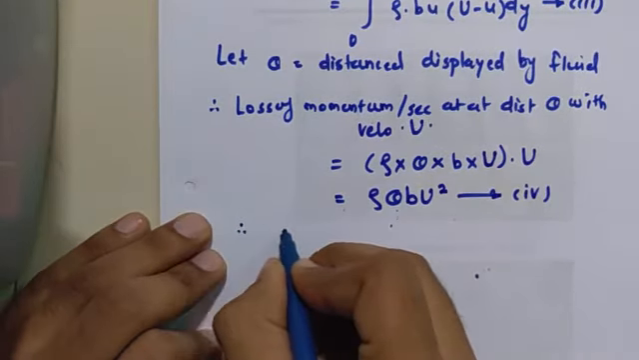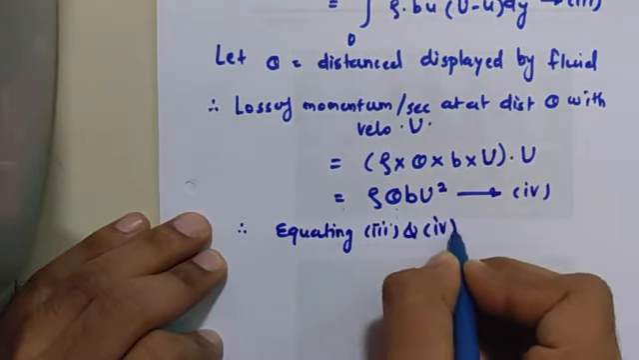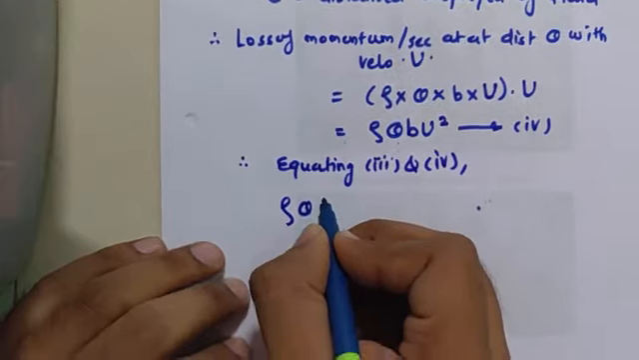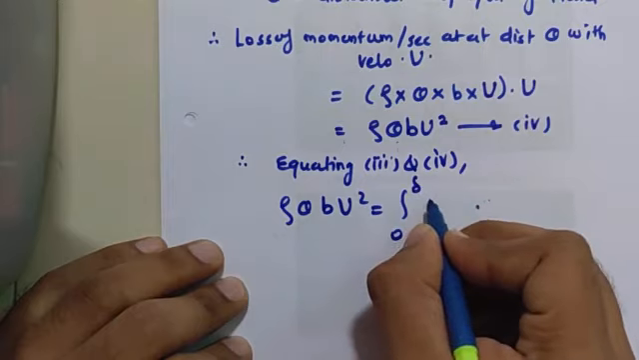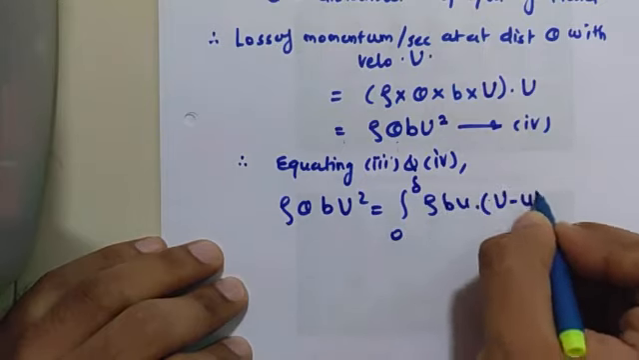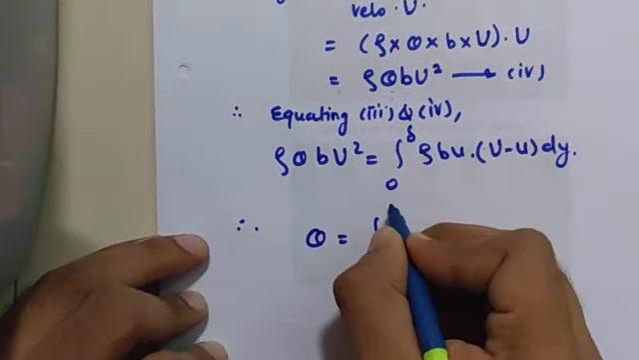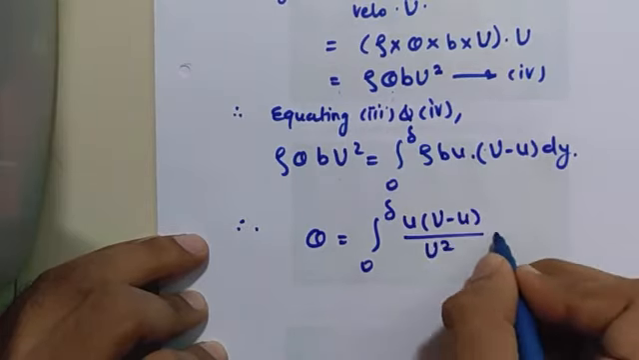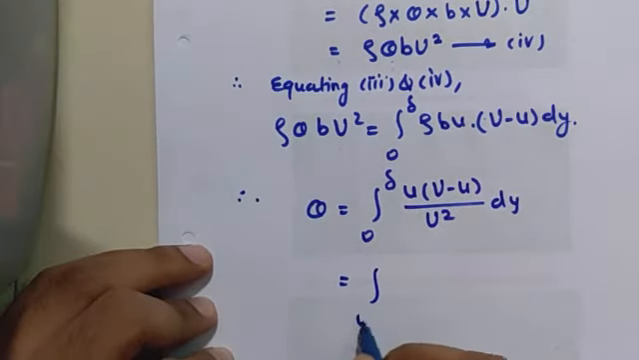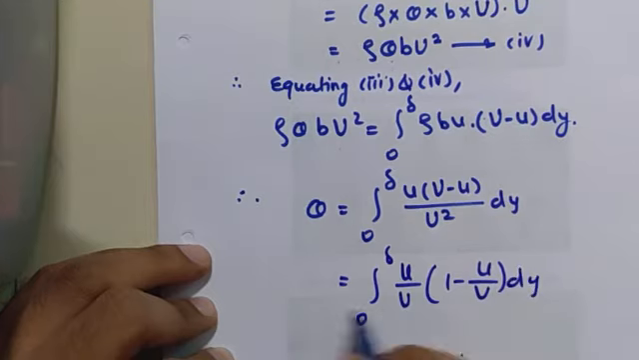Therefore, equating equations 3 and 4, we get an expression like this: rho theta B capital U square is equal to the integral from 0 to delta of rho B small u, capital U minus small u, dy. Separating theta terms, theta is equal to the integral from 0 to delta of small u, capital U minus small u, upon capital U square, dy. So we get the expression: theta is the integral from 0 to delta of small u upon capital U, times 1 minus small u upon capital U, dy.